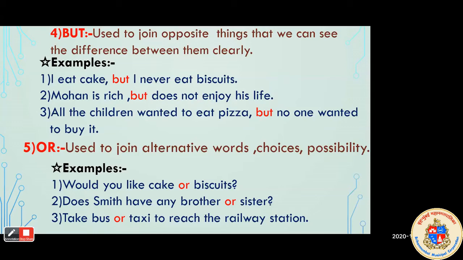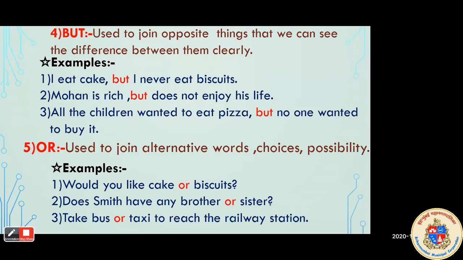In the third sentence, take bus or taxi to reach the railway station. There are also two options given here, or two possibilities to reach the railway station. If he takes the bus, then he can reach the railway station.